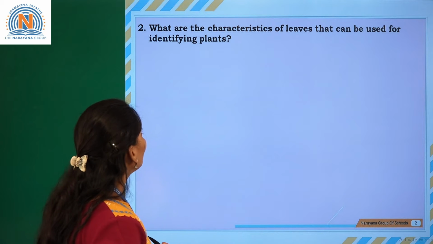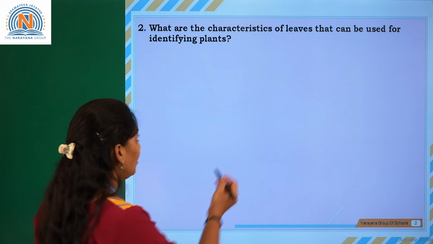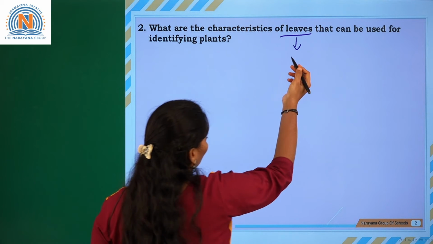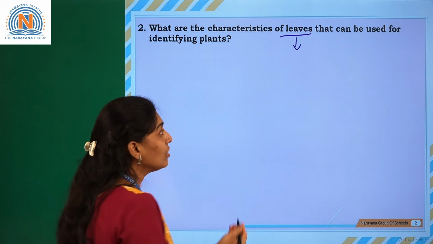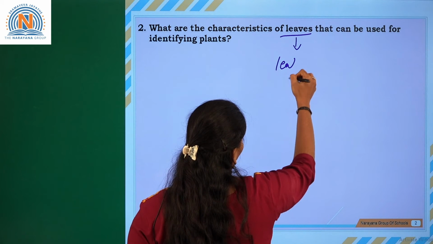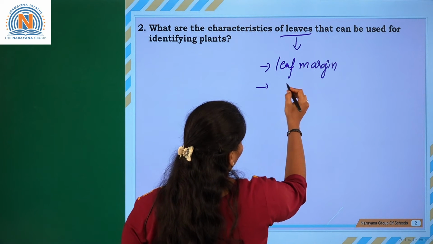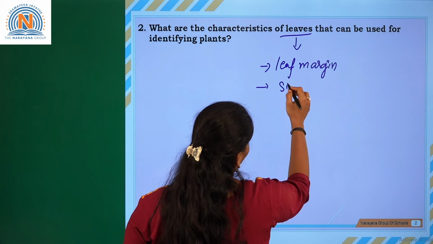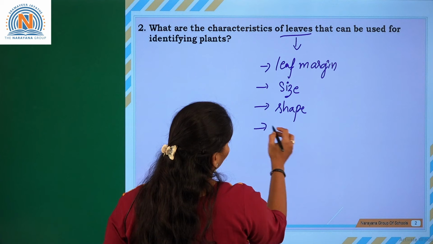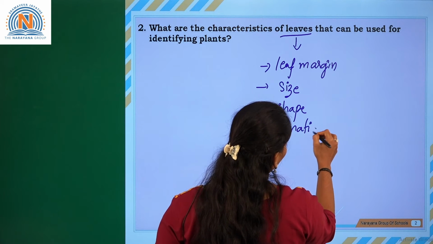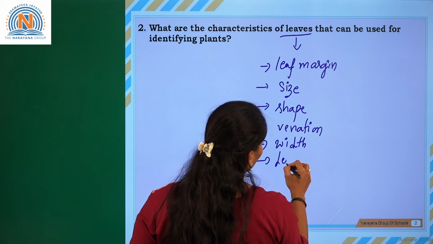The next question is: what are the characteristics of leaves that can be used for identifying plants? If you know the parts of the leaf, we can identify the characteristic features easily. Here we can consider the leaf margin, the leaf size and leaf shape, venation, leaf width, and the length of the leaf.